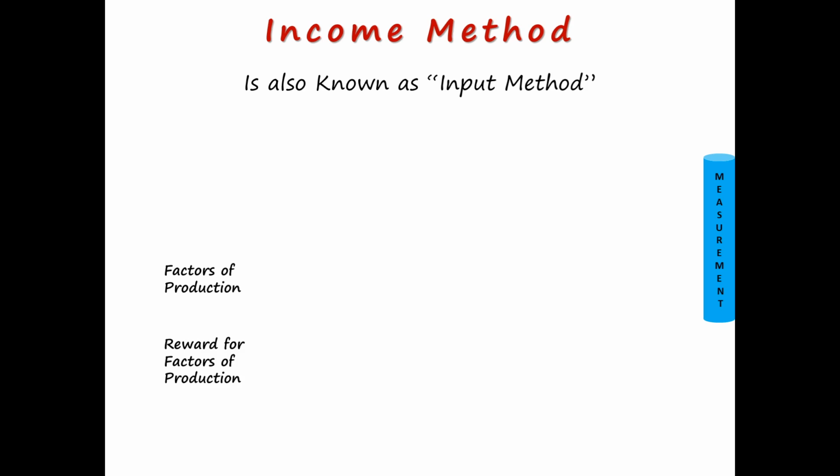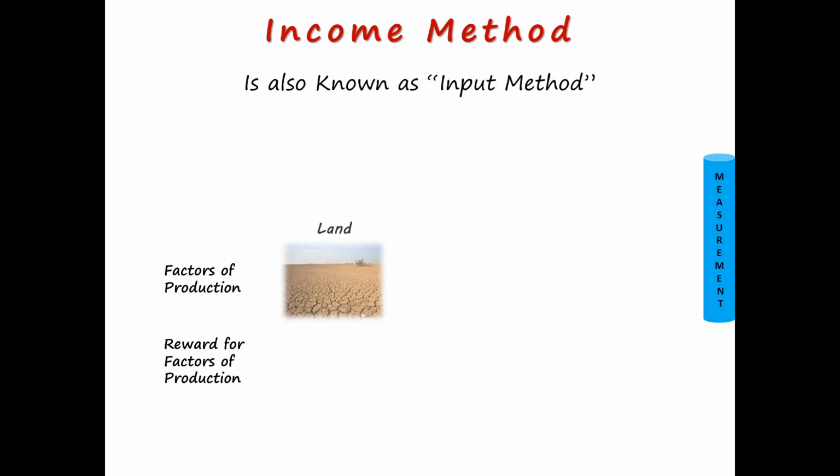Now comes our second method of calculating national income, and that is income method. It is also known as input method. So again, to understand income method, we will bring into picture a simple example. And what is that example? As you know, the four factors of production and the reward for the factors of production, which we have seen in the circular flow of national income.